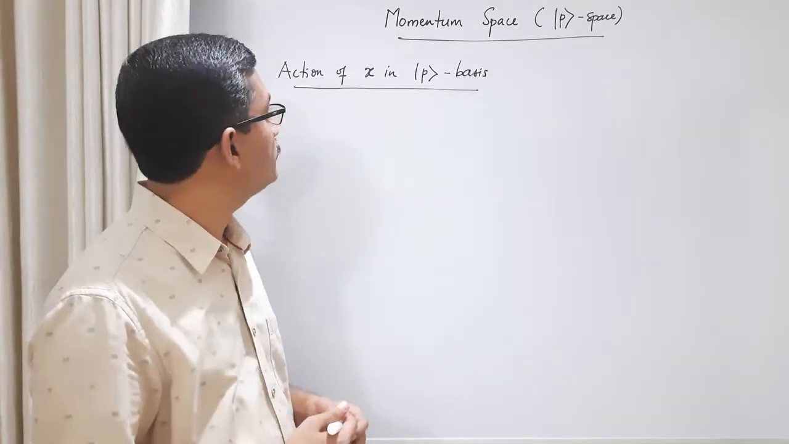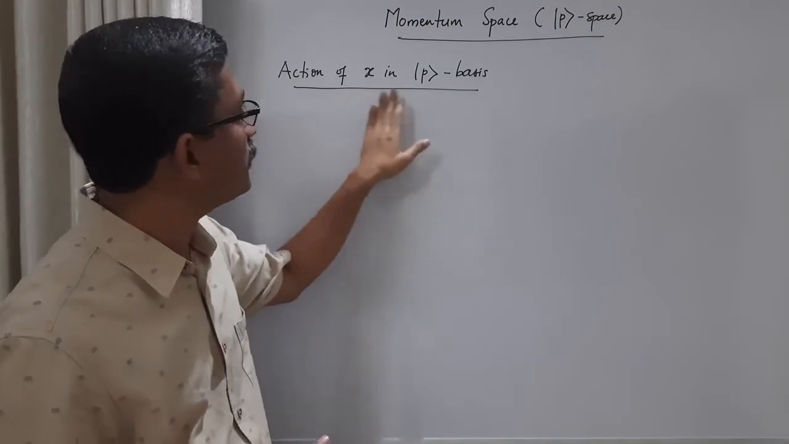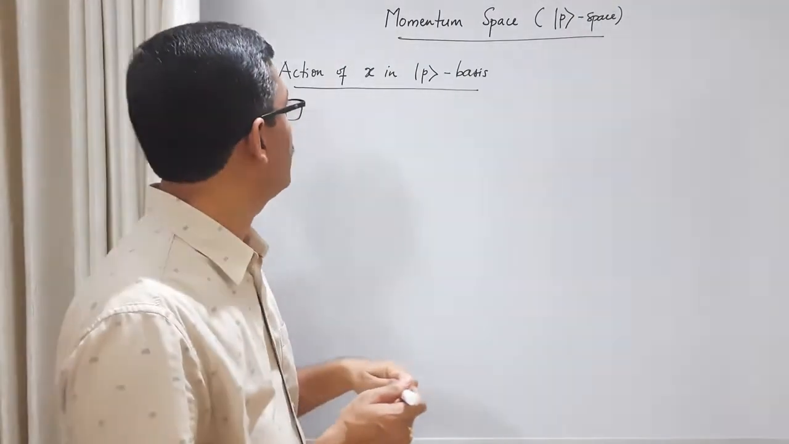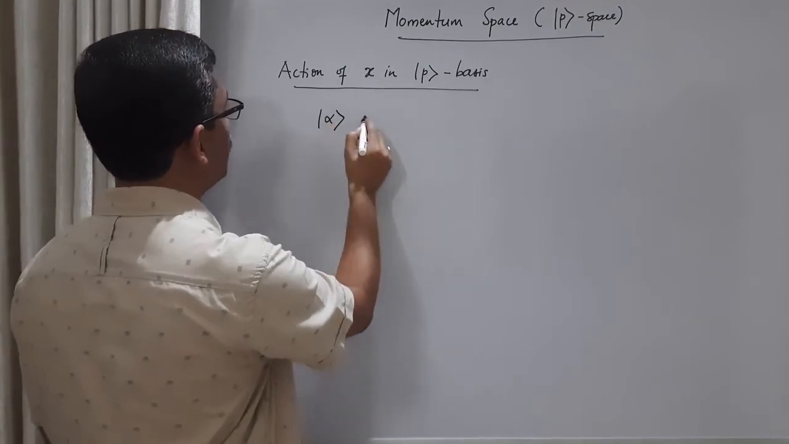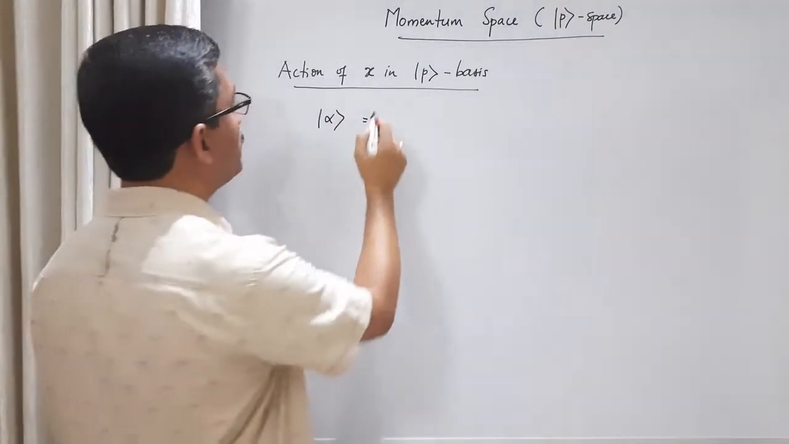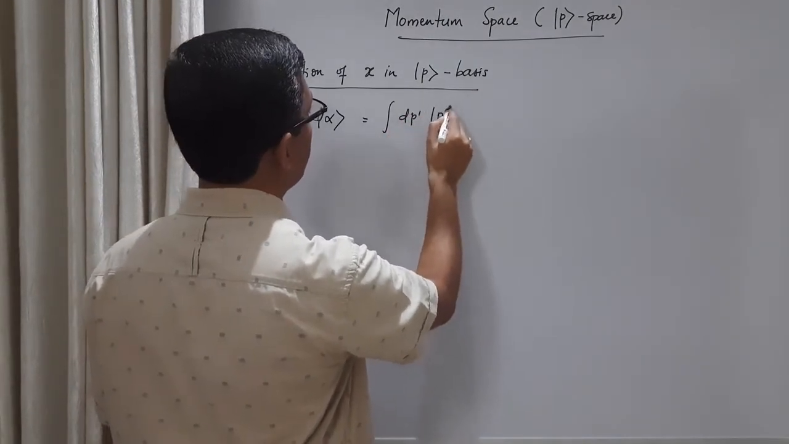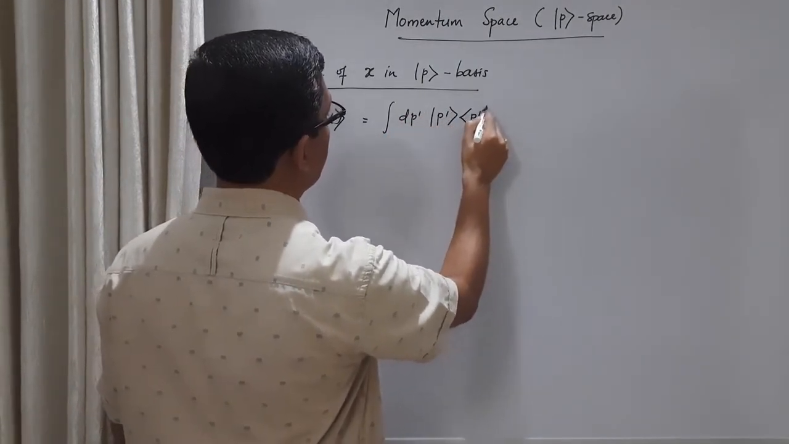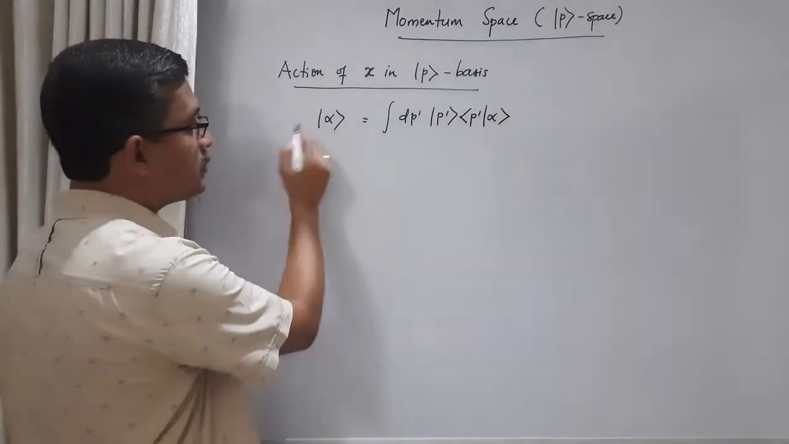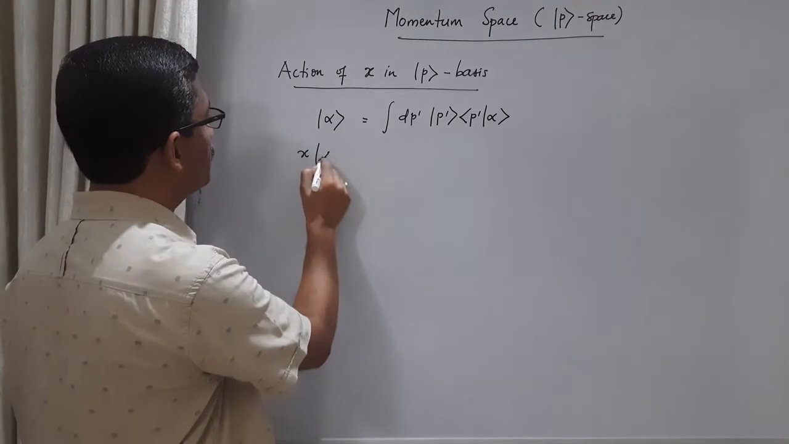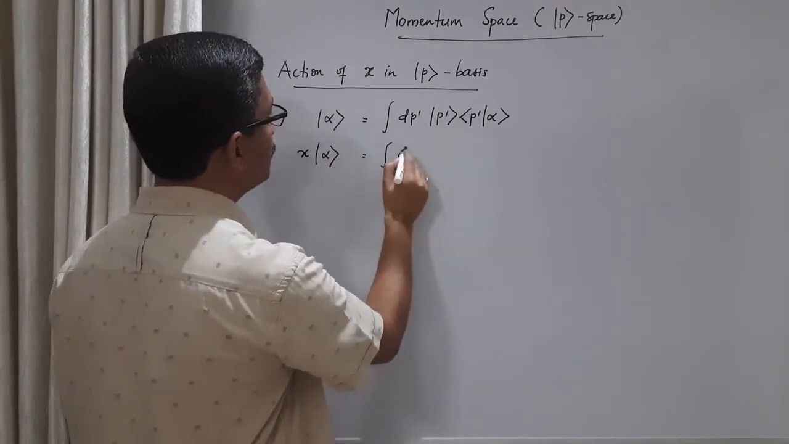In this class, let us consider the action of position operator in momentum basis. So we start with a general ket. Let us expand this in momentum basis. Now the position operator is acting on this general ket, so it will be acting on this ket vector.